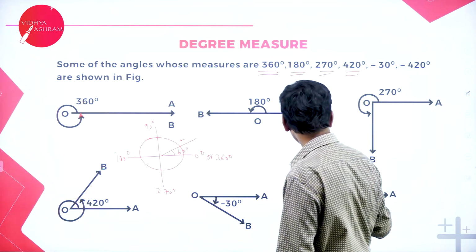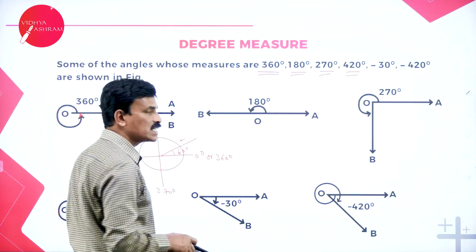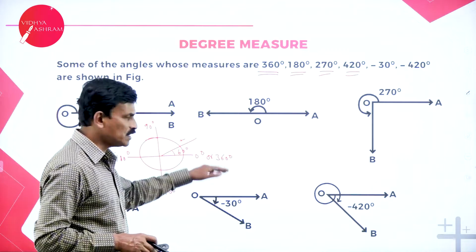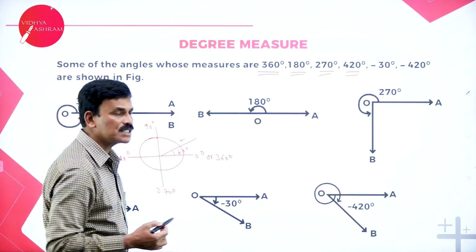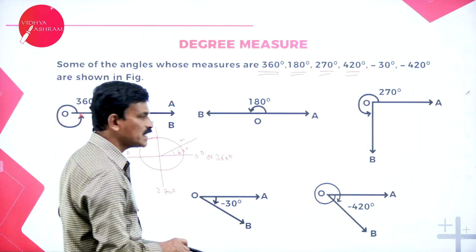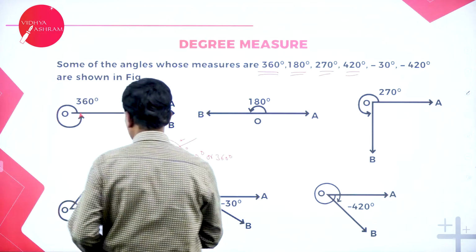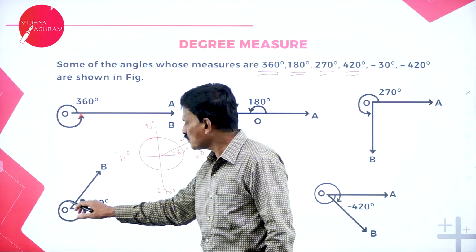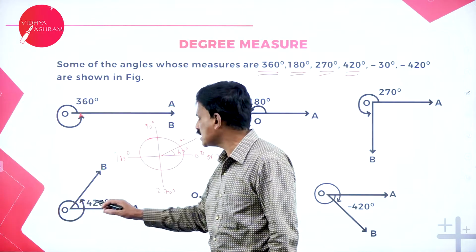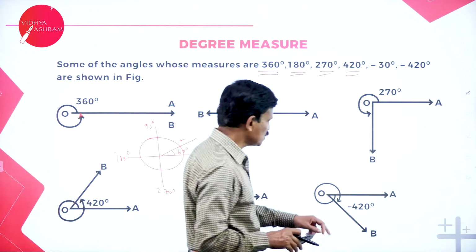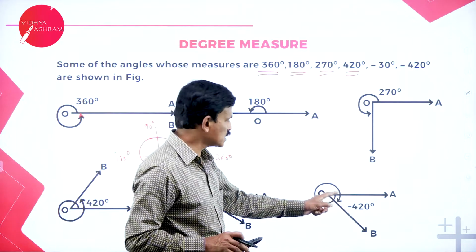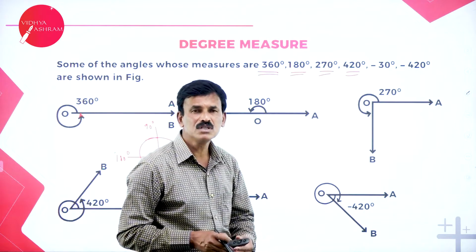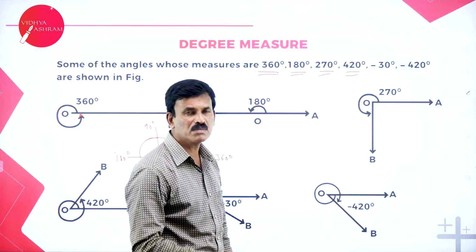Now, similarly, if you want minus, AOB in the downwards direction is called minus 30 degrees. Similarly, for minus 420, the difference from plus 420, which starts from 360 plus 60, is that here it is in this direction: it starts from here, completes minus 360, again minus 60, that is minus 360 minus 60 equals minus 420.